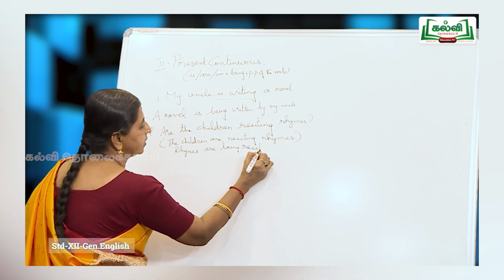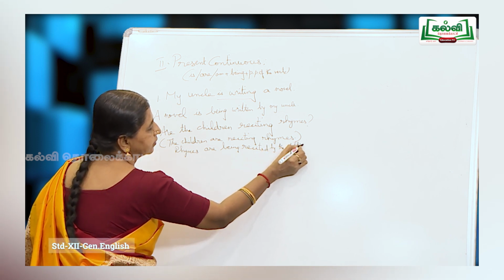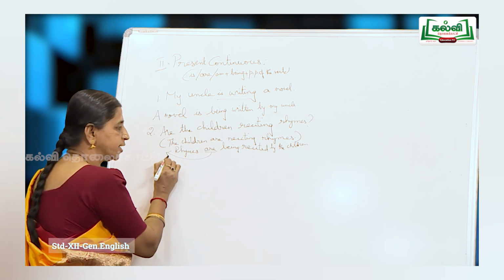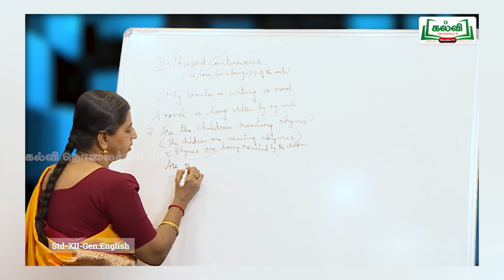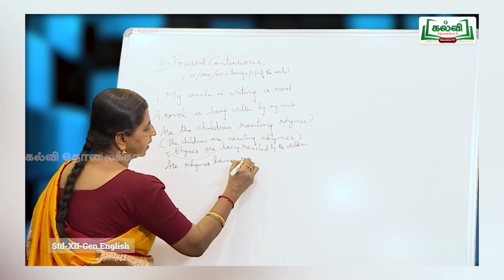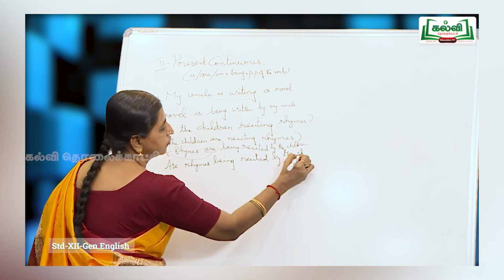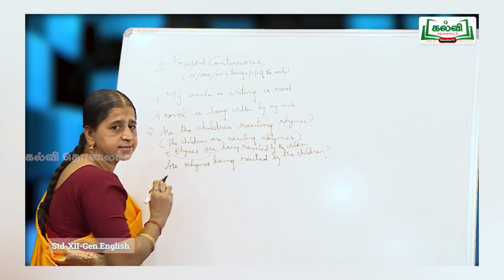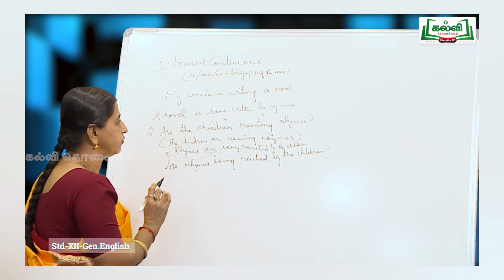So are being recited by the children. So when I convert it into a question, my job is easy. I bring this question word to the beginning and I have a small letter for rhymes. Are rhymes being recited by the children? Should not forget your question mark, because the actual sentence is an interrogative sentence. So your answer too is of the interrogative form.